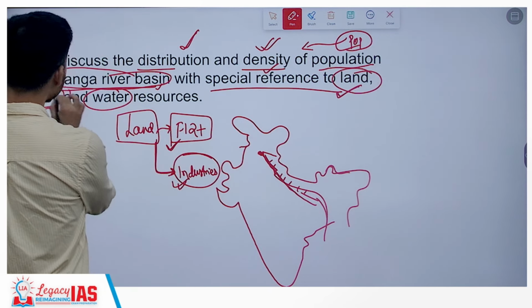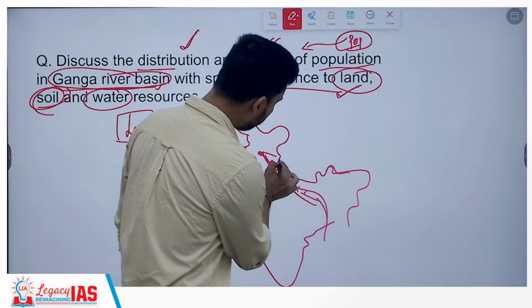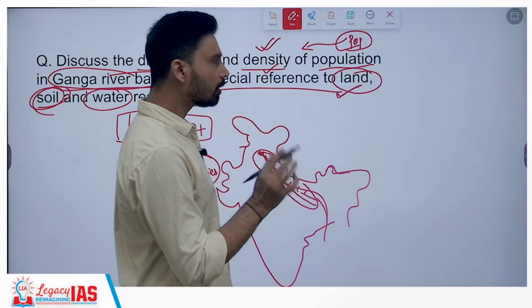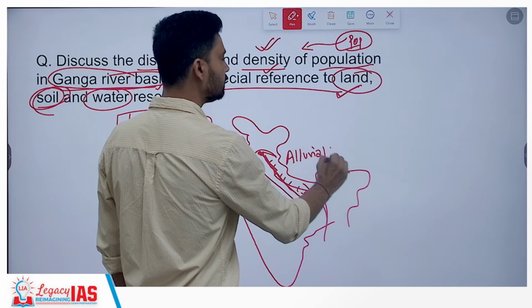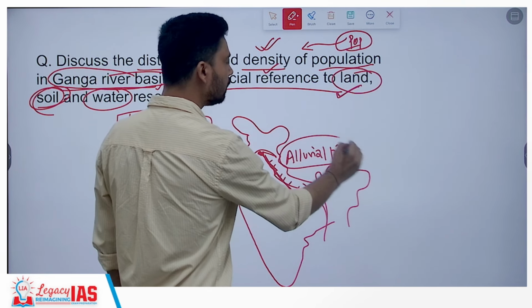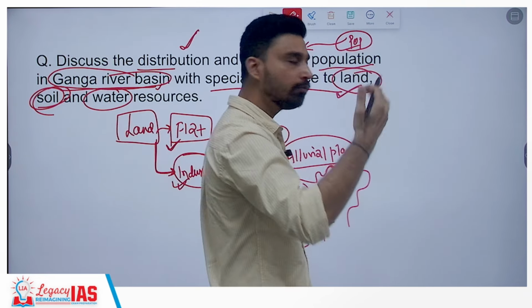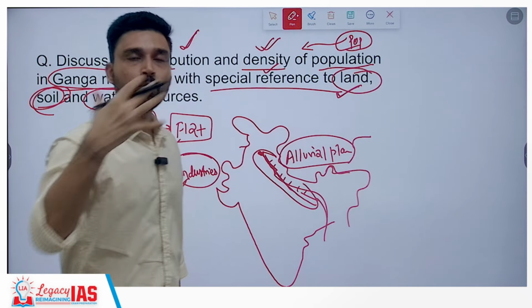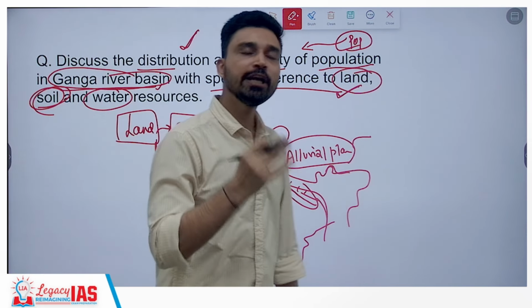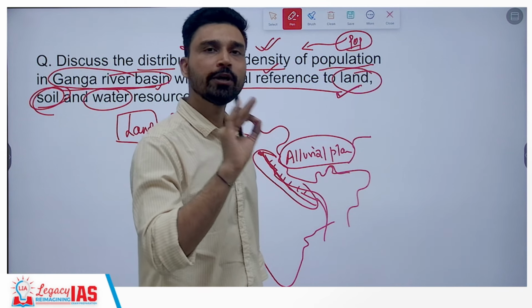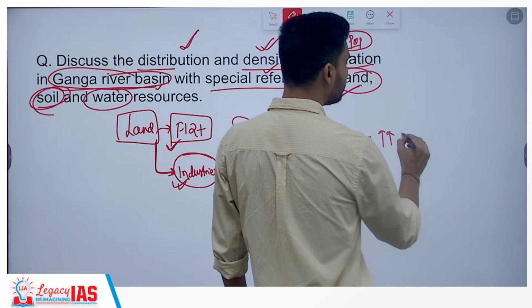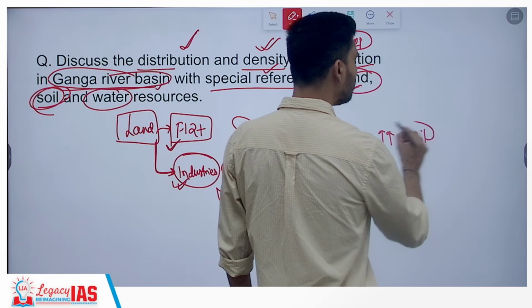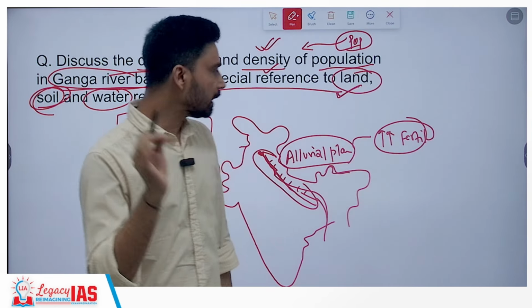Second, you can talk about the soil. We know that the entire Ganga plain is nothing but an alluvial plain. It is the largest alluvial plain in the world, spanning almost 0.8 million square kilometers, roughly 7.8 to 8 lakh square kilometers, where you have very fertile soil, soil with very high fertility, which supports almost all types of crops.